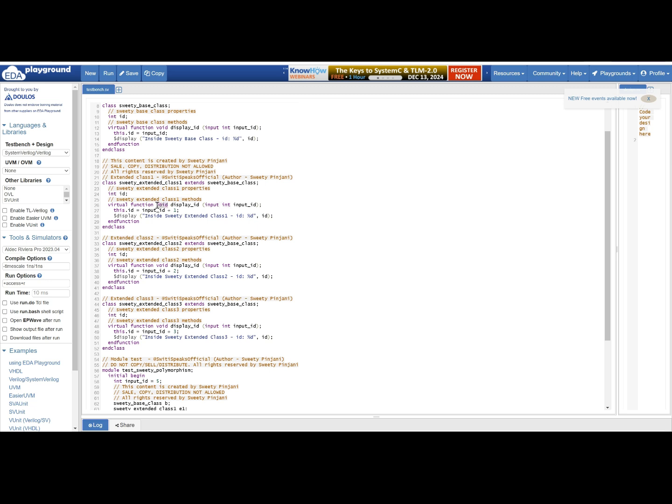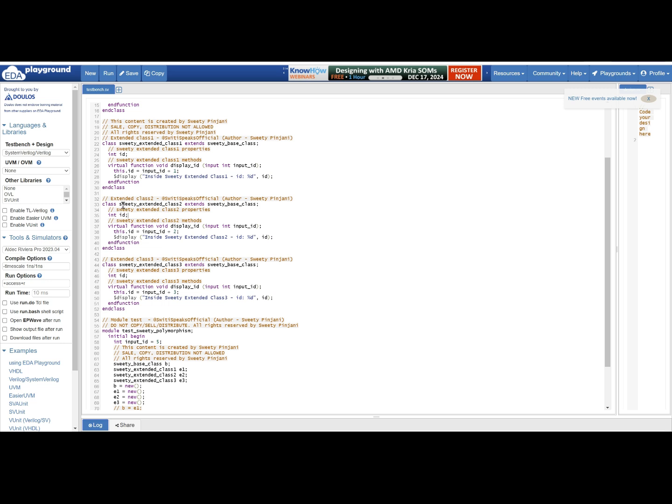All conditions for polymorphism are satisfied. Here the implementation is different. In the base class, I assigned the input ID as it is to my class variable. Here I am incrementing the input ID by 1 and assigning it to my class variable and then displaying it. Whatever display you get, that will be the value incremented by 1.